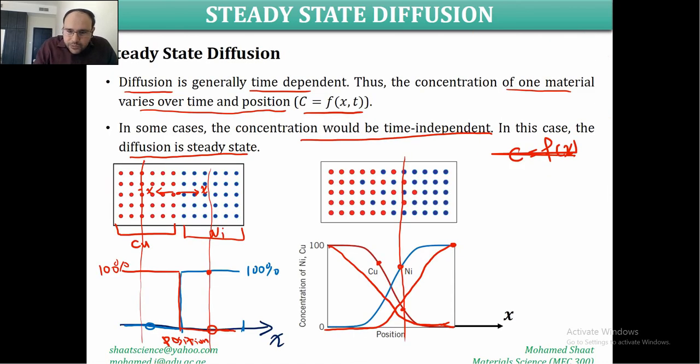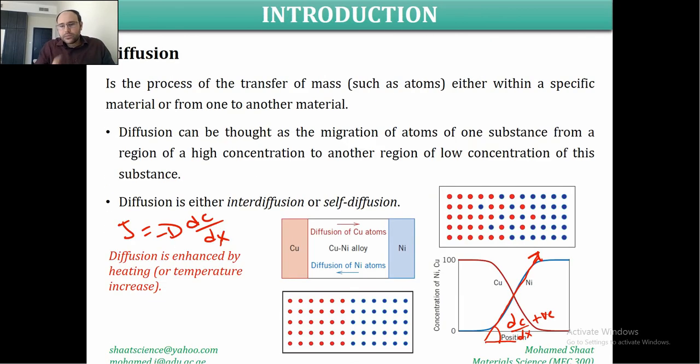But if we refer to this figure here, we said that the concentration is going to be like, for example, this is the Fe and this is the carbon. Initially the carbon on one side will be like 100%, then it's going to decrease linearly. Almost like a linear function, then it's going to attain 0. So if we assume this is a linear function, like a straight line, this is how the concentration is going to change over the position within the alloying region.